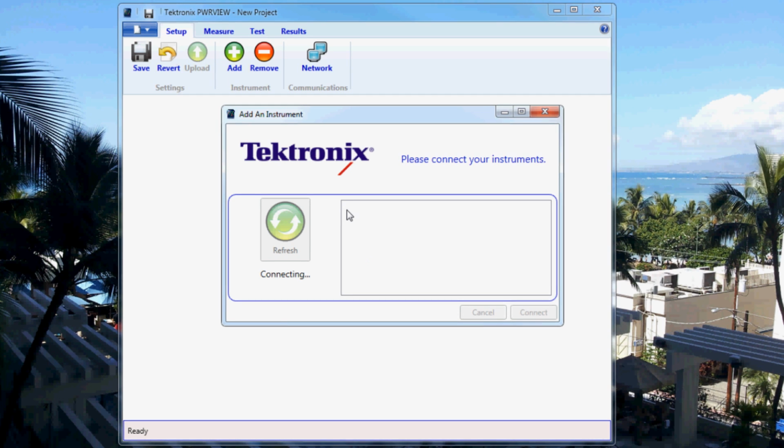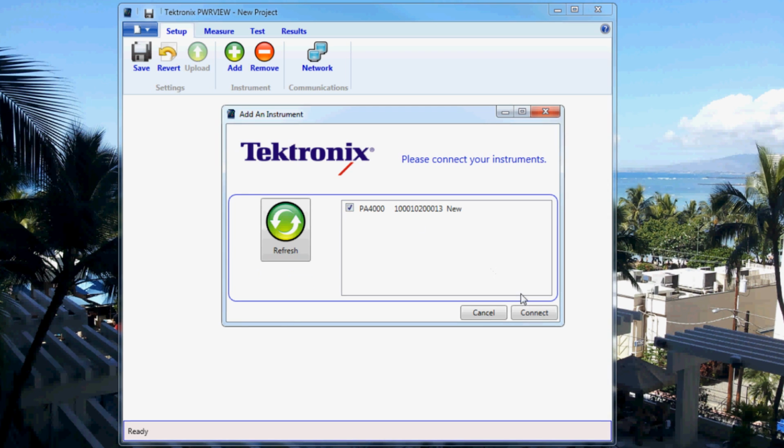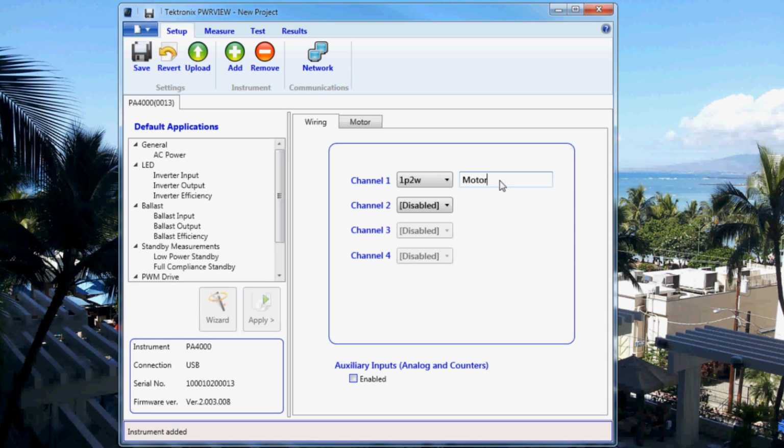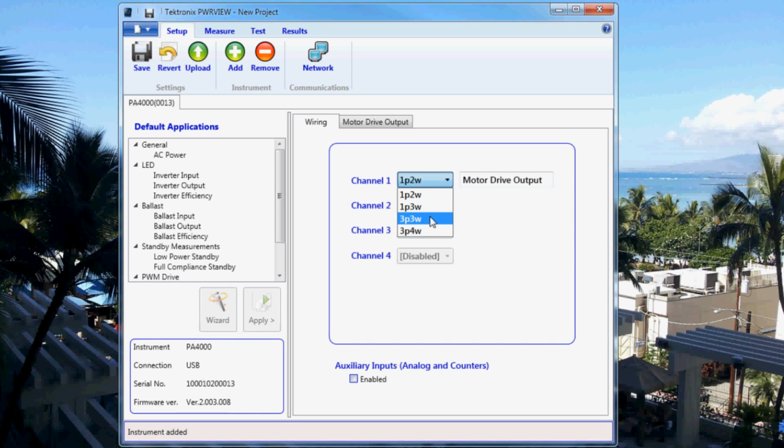The PA4000 is connected to my PC through USB, but Ethernet and GPIB are also options. After I've added the power analyzer to the software, I can begin configuring the measurements. First, I'll rename my channel 1 and channel 2 and change the measurement configuration to three-phase, three-wire as mentioned earlier. I also have the input side of the motor drive being measured and will rename channel 3.